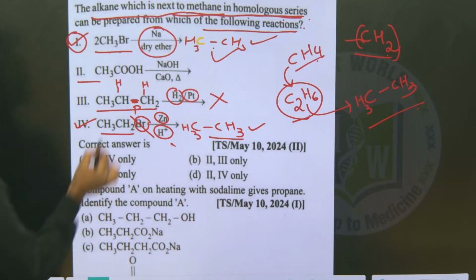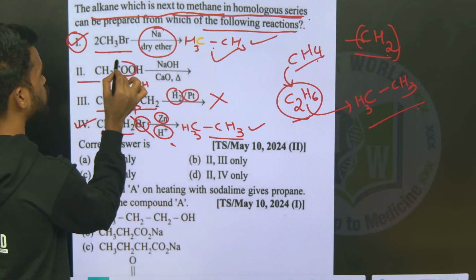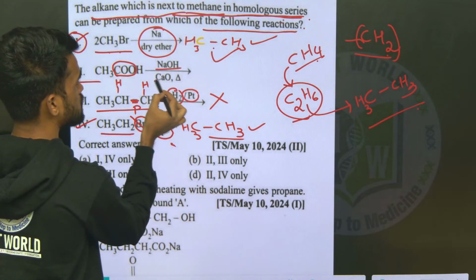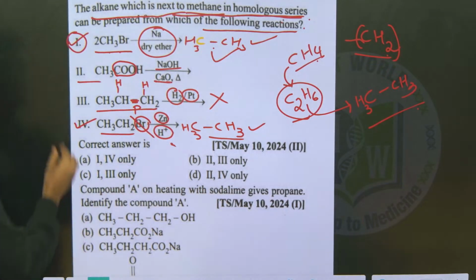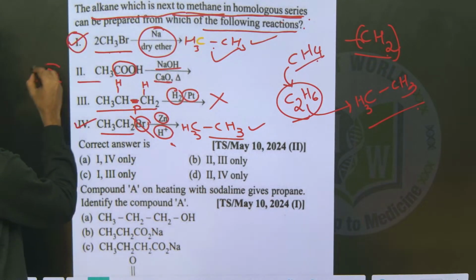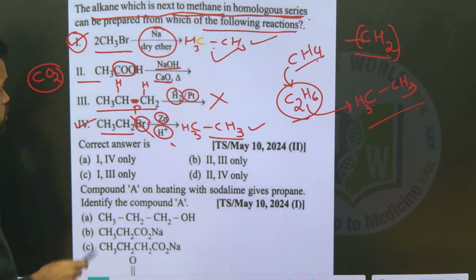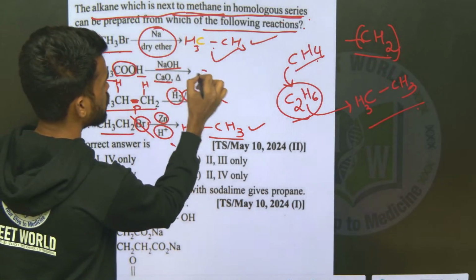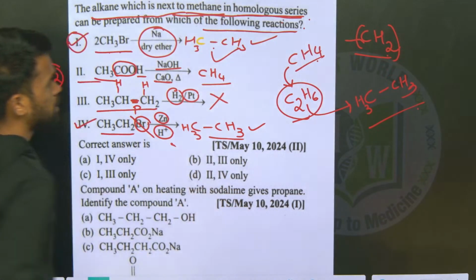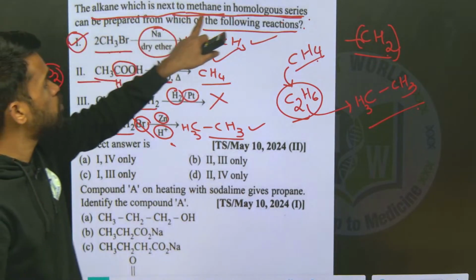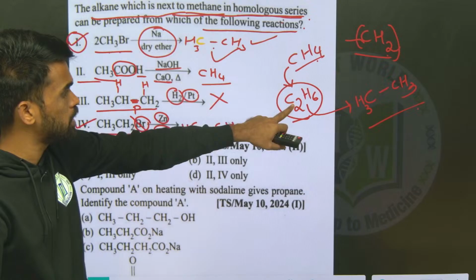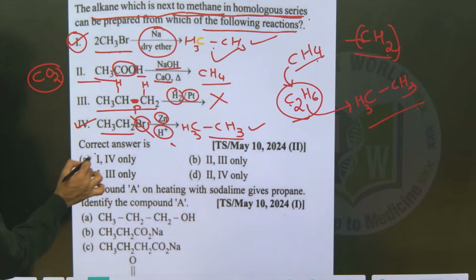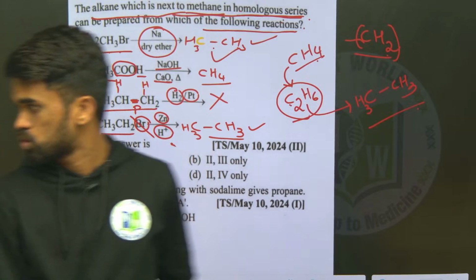I am going to tell you this decarboxylation. Just remove the CO2 part from this carboxylic acid in presence of NaOH and CaO. That is decarboxylation. So decarboxylation means to remove CO2 gas from the given carboxylic acid. So what is the remaining part? This is CH3 and one hydrogen here. So you are going to get methane. So methane is not a homologous. Now they are asking the homologous of methane, which must be ethane only. So it will be in the first option and fourth option. So A, 1 and 4 only will be the perfect answer for the question.